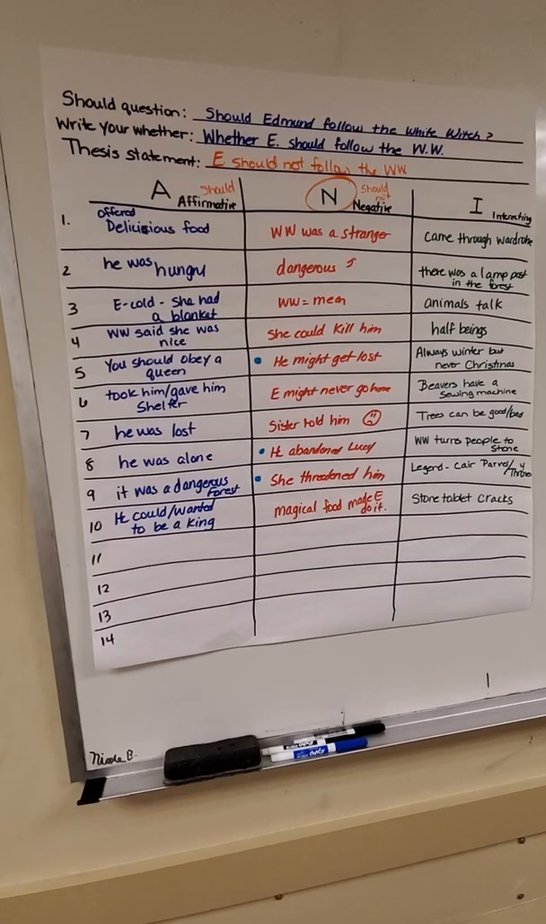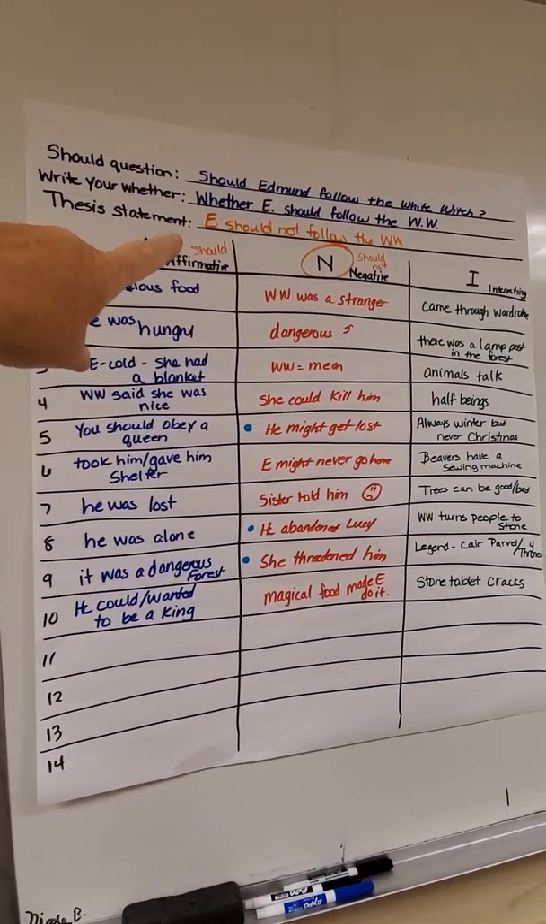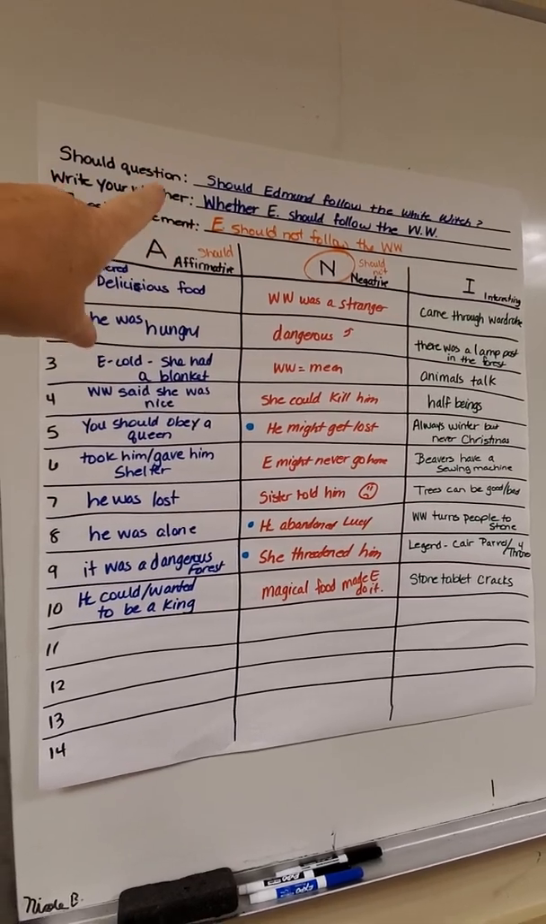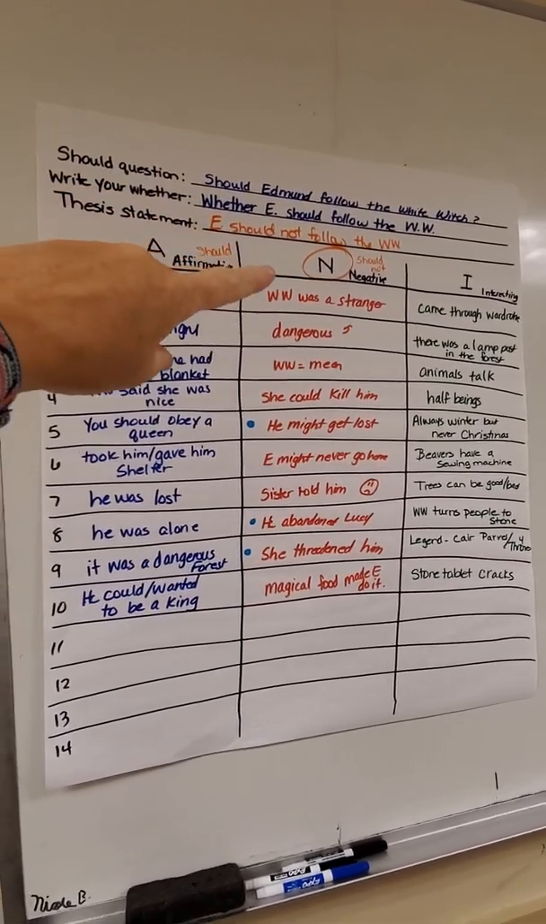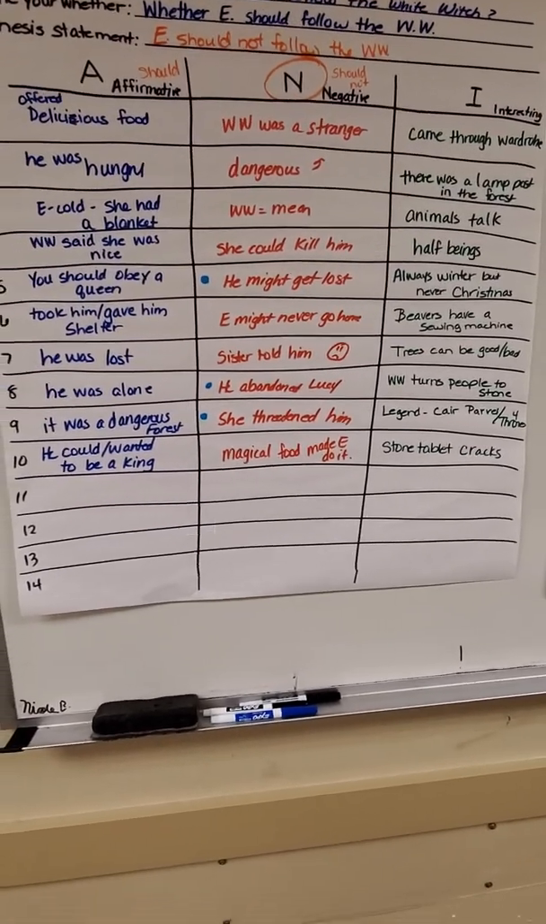So we came up with our thesis statement. Now, for our thesis statement, we had to choose a side. So all of a sudden with our thesis, we turned it into Edmund should not follow the White Witch because we decided to do the negative. So Edmund should not, and we have our 3 reasons.